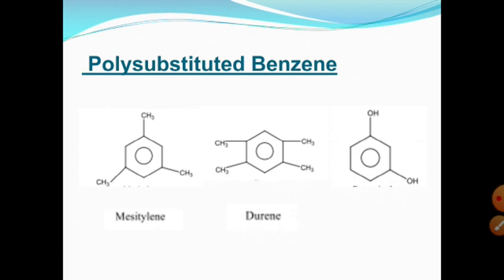When 2 OH groups are present at positions 1, 3 with respect to each other, that is the meta position, then the name is resorcinol. If the OH groups are on the ortho position, this name is not used. If OH groups are on ortho or para positions, we cannot use the name resorcinol. We can use this name only when both OH groups are meta to each other.